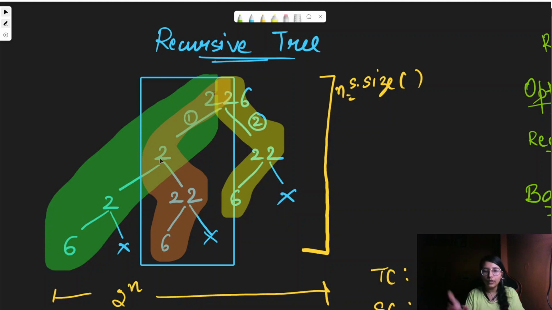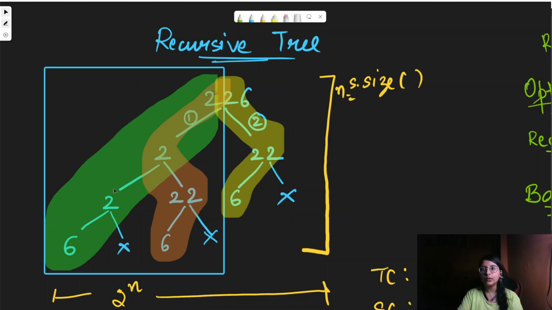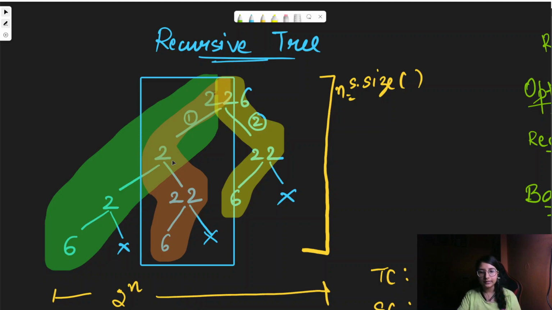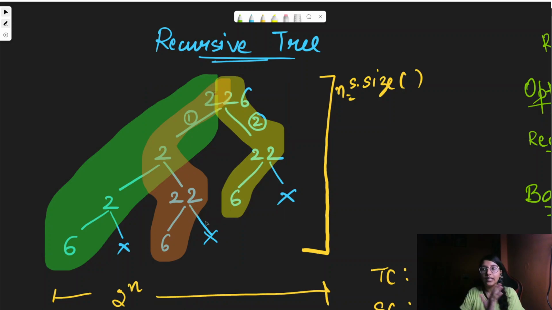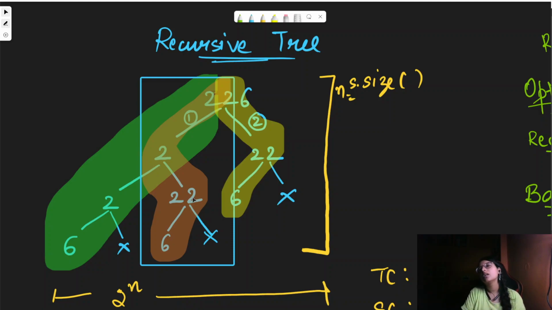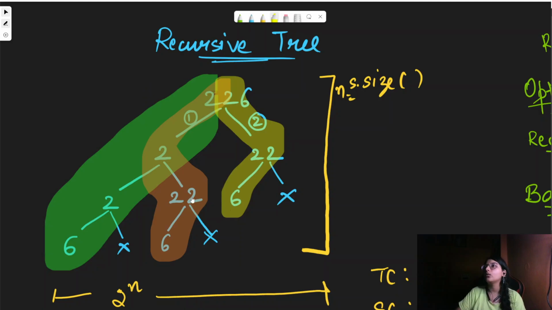Then if we further go into the tree, we select only 1 digit, then the next 2 would be selected. If we select 2 digits at this particular moment, then not 22, but here 26 would be selected.